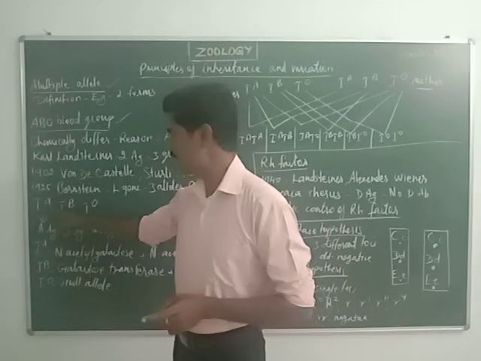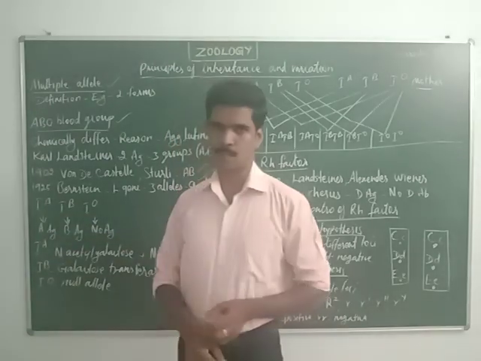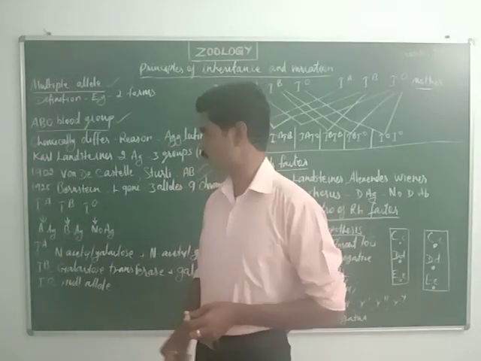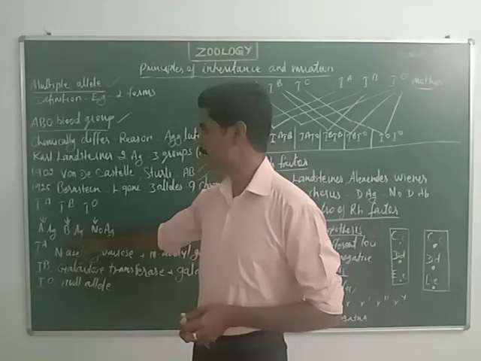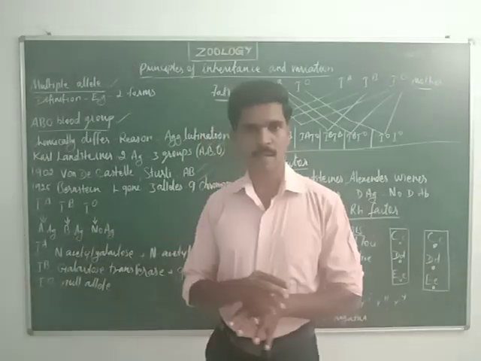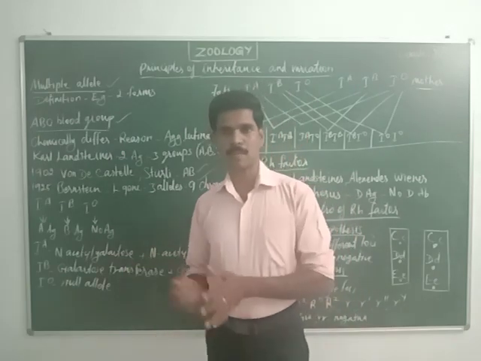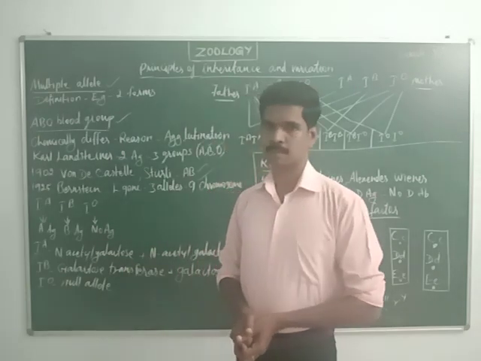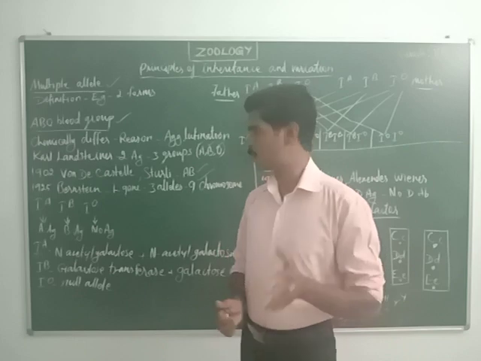So the IA allele determines the A group, the IB allele determines B group, and the IO allele does not determine any group, so this group is called O group. Hope you understood this part.